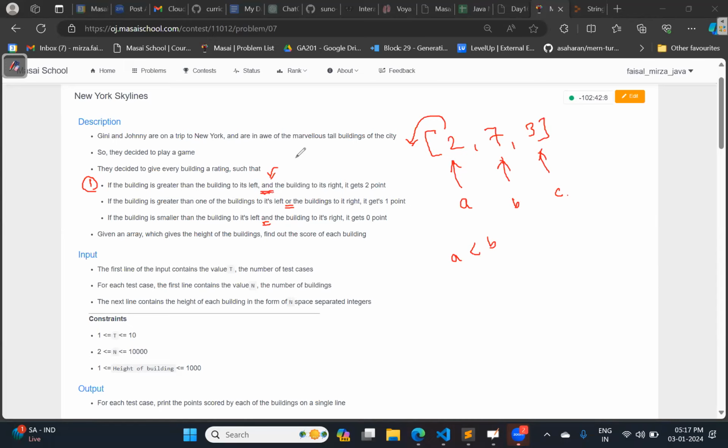There should be at least one building to the left and one to the right. Yes or no? Is the first condition applicable to the building at the very start? If you see, the AND condition is there, so there should be buildings to the left and to the right. So for the first building, it is not applicable.